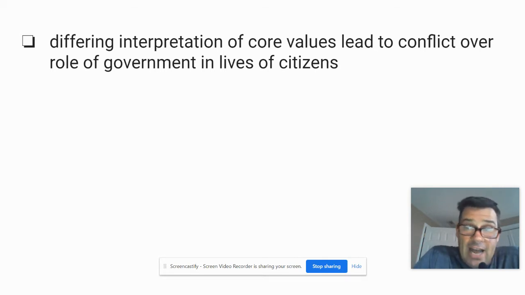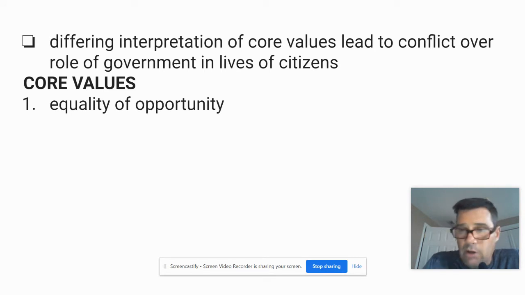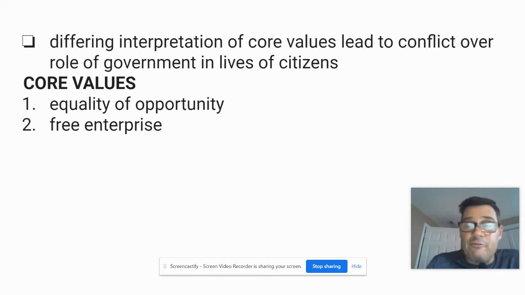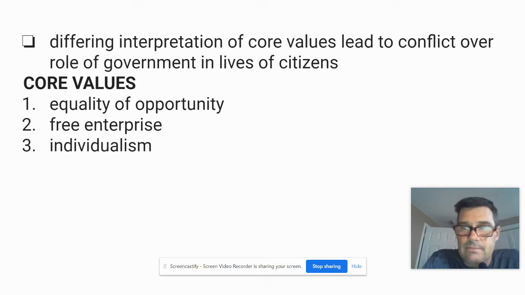All right, what are the 5 core ideas, core attitudes? Well, one is equality of opportunity. Both sides believe in it. Both sides will say they believe in it. They interpret it differently, not shockingly. All right. 2, free enterprise. That, again, is the free marketplace. All right. 3, individualism. Different definitions of individualism or emphasis on individualism.